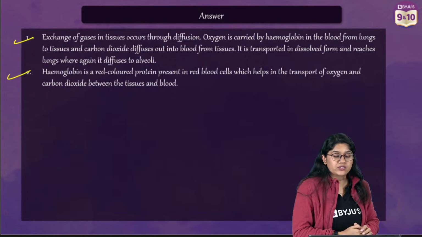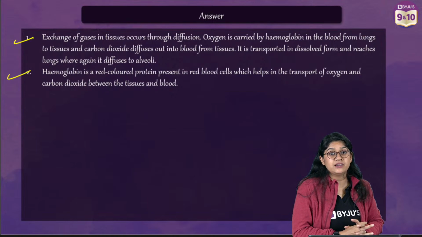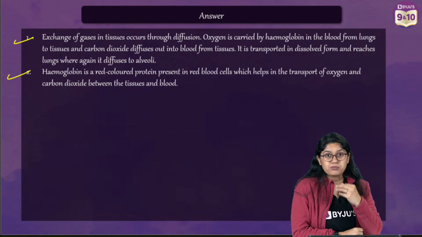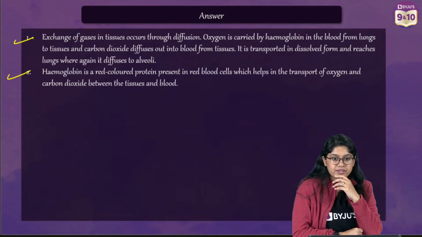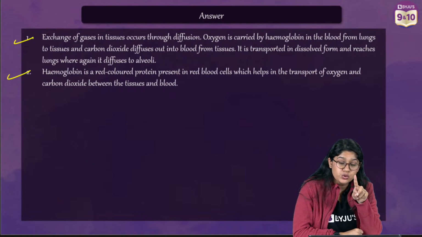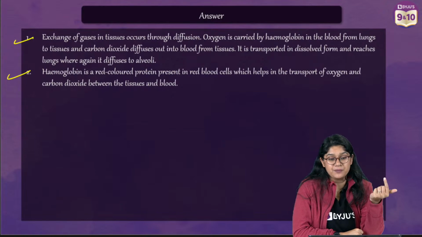Capillaries are nothing but very fine, very thin blood vessels that carry the nutrients and the waste, and of course blood, to the tissues and carry the waste back from there. Ma'am asked how O2 is transported between tissue and the blood, of course with the help of capillaries, right? And hemoglobin plays a very important role.